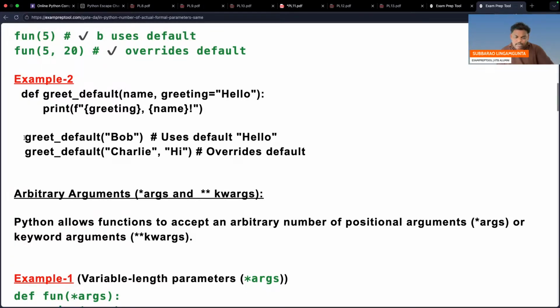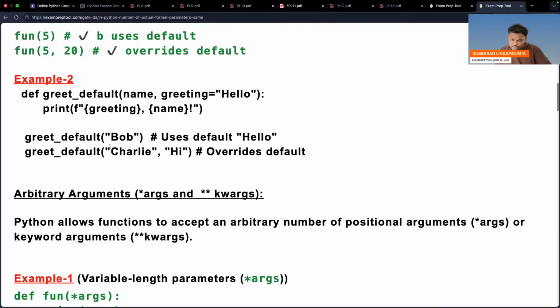See this one, greet default function call. I just passed one parameter, Bob, but actually there are two parameters here. Name will be taken, name contains Bob, that's okay, but the other is not passed. If you don't pass it, it will take the default, then it will print it. So print greeting means hello will be printed, and name Bob will come. So the output is hello Bob. Right? Fine. Perfect. So that is the first one.